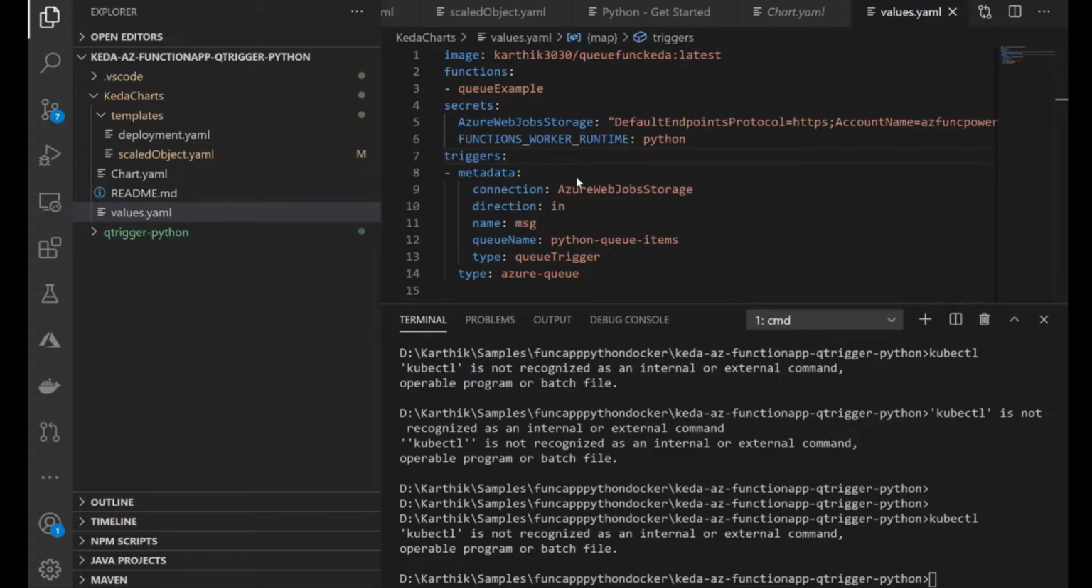So values.yaml, as I told you, is a file which talks about values. It gives you a place where you can say some common variable which you want to use across multiple files for multiple pods.